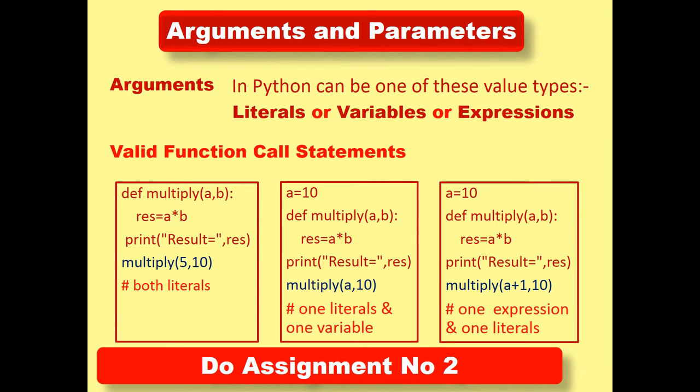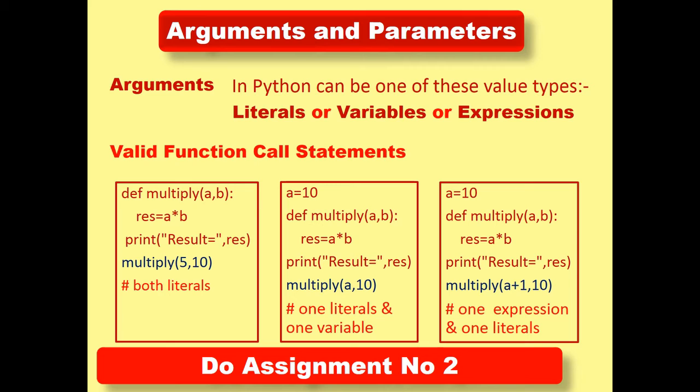Here arguments in Python can be one of these value types, my dear students. Number 1 is literals, number 2 is variables, and number 3 is expressions. You are requested to kindly concentrate on 3 different examples.